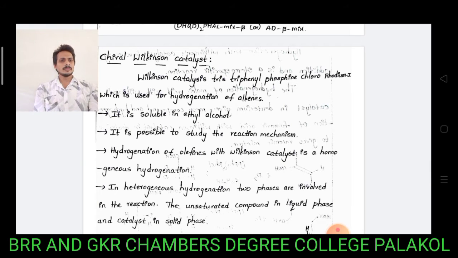Most olefin systems react with other reducing agents such as H2/platinum, H2/nickel or H2/palladium. There is no specific reason, but the reduction of olefin systems can also be done by using Wilkinson catalyst. We observe the mechanism, and correspondingly we produce the alkane systems.